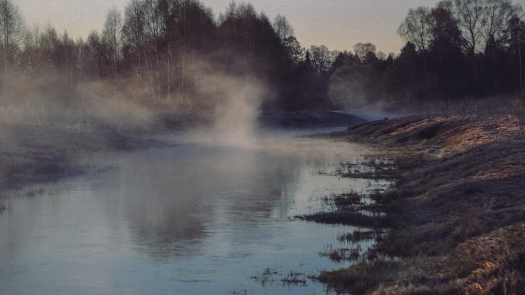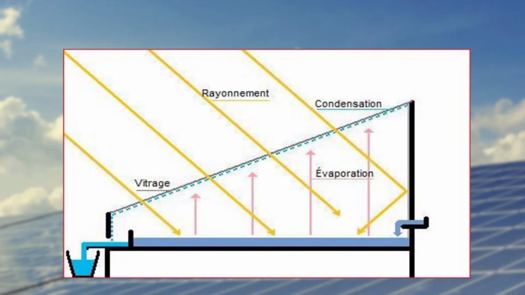Now we will discuss active solar distillation. If you explore the possibilities of increasing the daily distillate output of solar still, you will find that daily distillate output of passive solar still can be increased by increasing the temperature difference between the evaporating and the condensing surface.